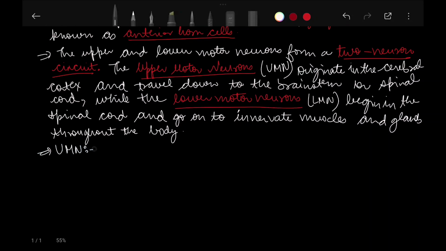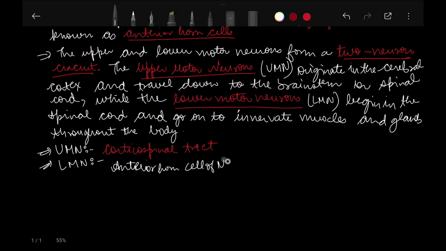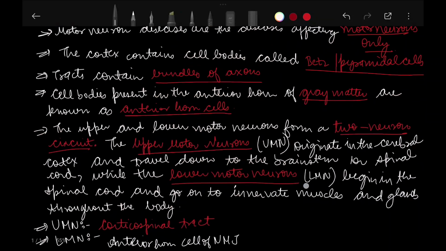Now the upper motor neuron is the corticospinal tract, and the lower motor neuron is the anterior horn cell of the neuromuscular junction.